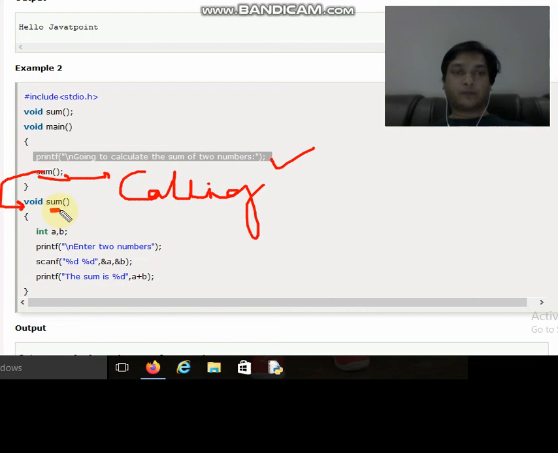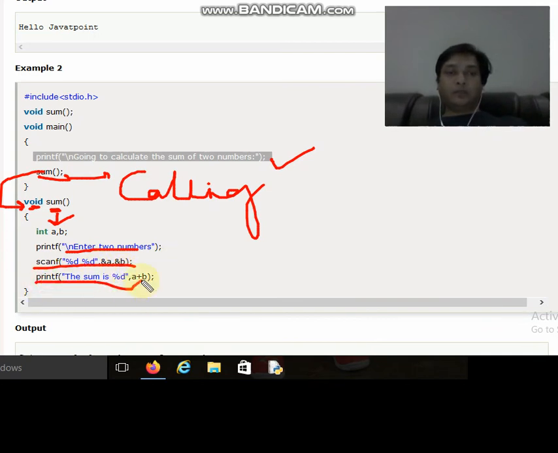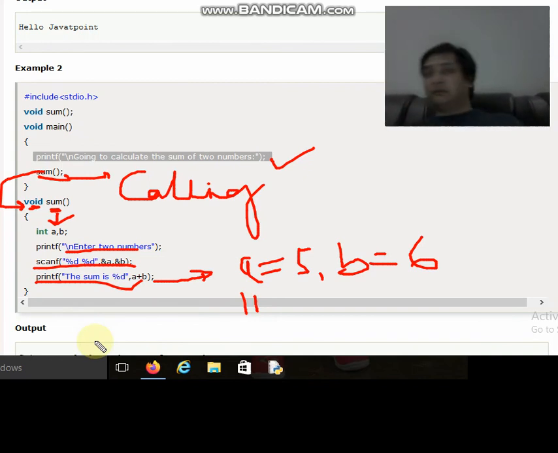This is called the definition of the function, and this is called the return type. Inside the definition of the function, the two variables a and b are declared, and the printf statement prints enter two numbers. Then we are scanning the two arguments a and b, and then the sum is getting printed. Suppose a was taken as 5 and b is taken as 6, then this will print 11.